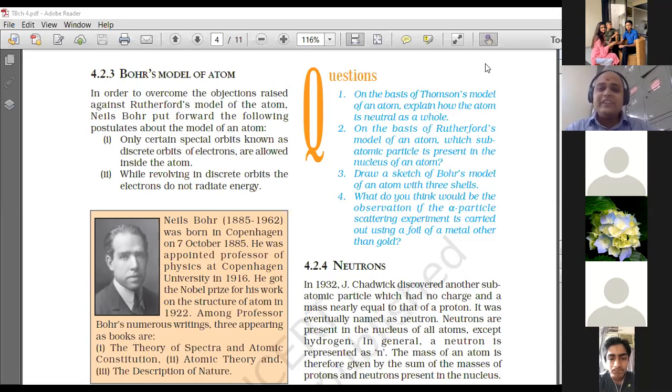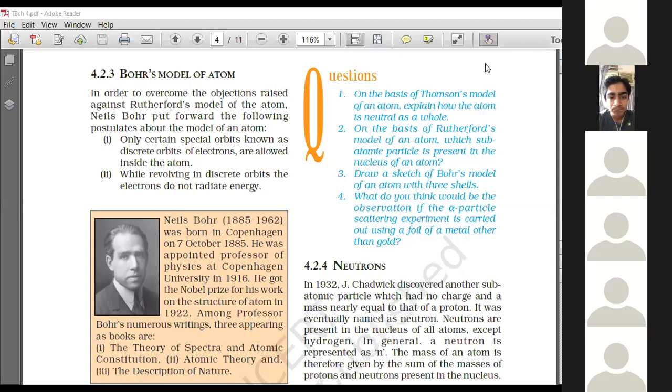I want you to cultivate this habit of asking the question why. Everything else is workable. Giving the answer to this particular question why, that's what makes the difference. Clear, everyone? Purva, are you with me? Yes, sir. Good. That's better.